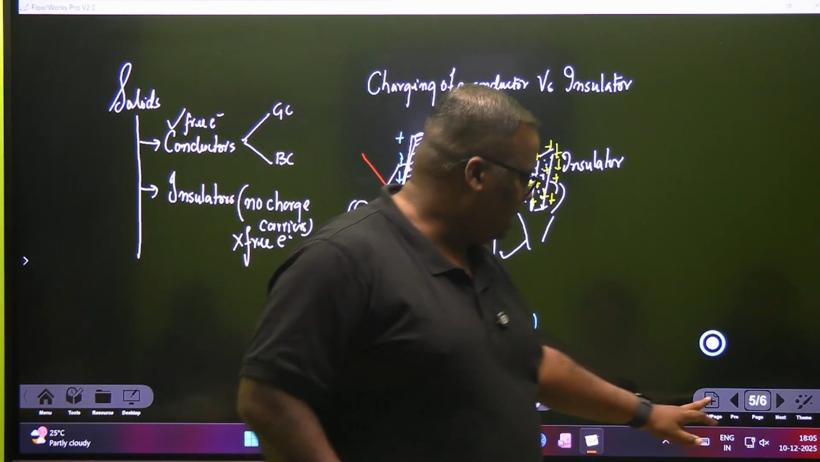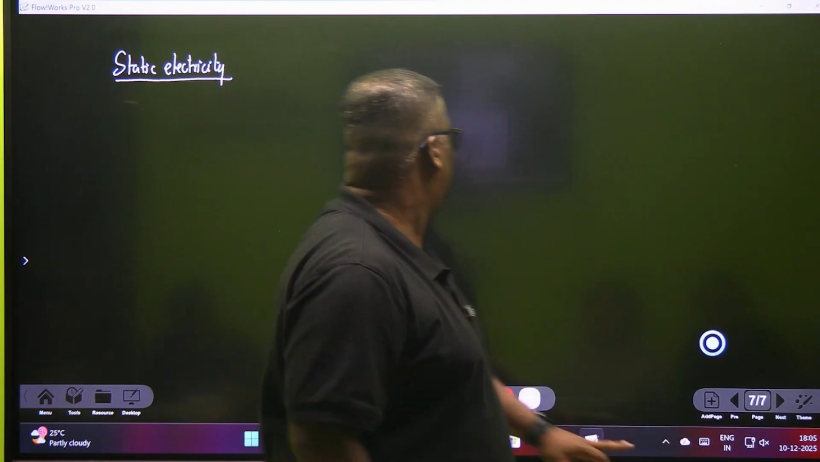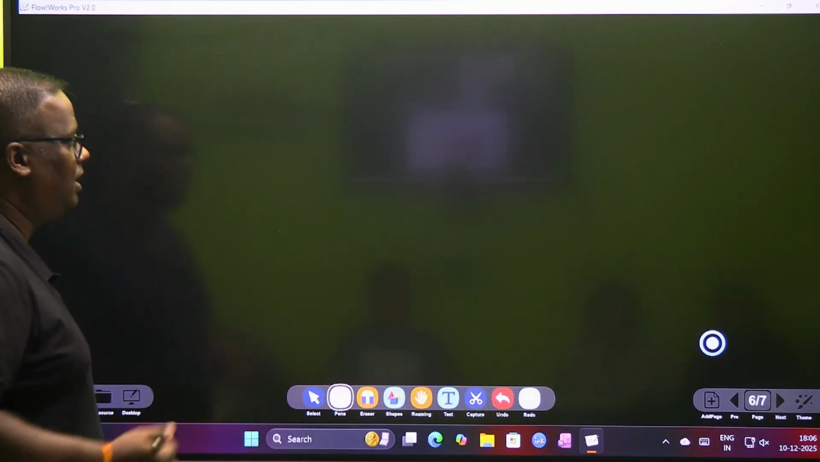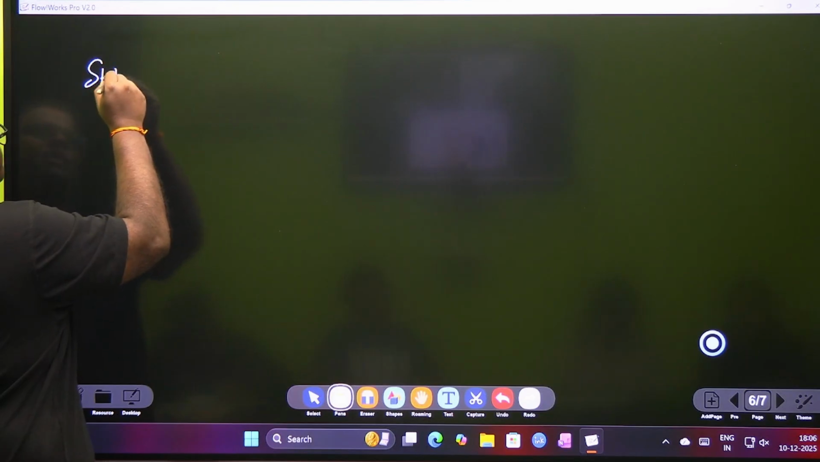Okay, let's move ahead. Another example of static electricity is day to day, when you get sparks when you wear clothes and you see your body hair responding to it. So we talk a little bit about that.